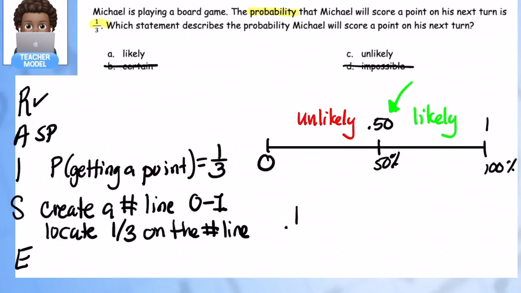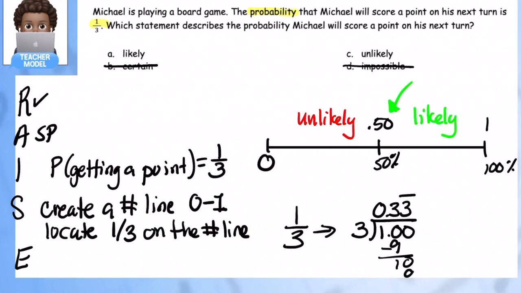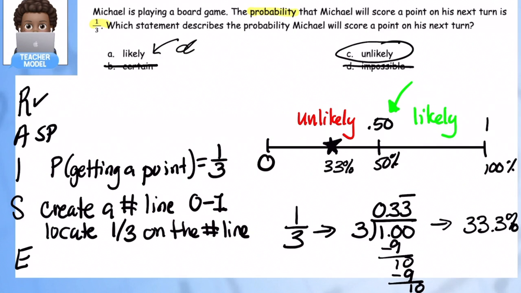Since we have 1/3, I'm going to turn that into a decimal using division. Remember, you just read it from top to bottom, 1 divided by 3. And I'm going to get 0.33 repeated, or 33.3%. So where is that? Is 33.3% more or less than 50%? It is absolutely less. So our event is going to be somewhere over here in unlikely. I don't have to get it exact, but there we go. Unlikely was our answer.